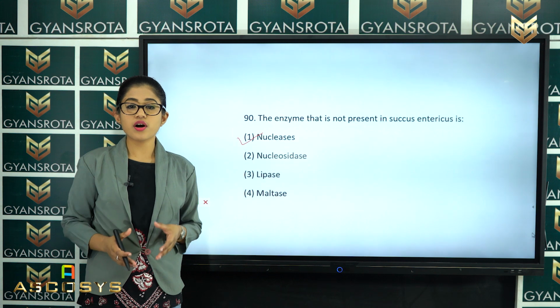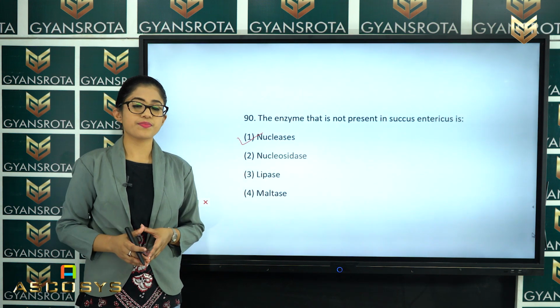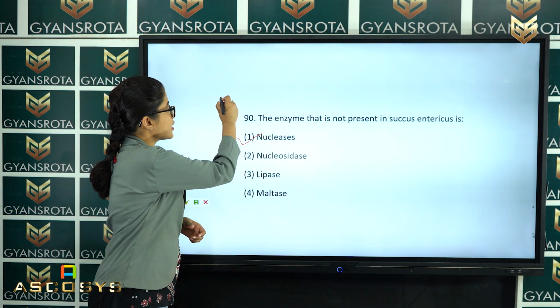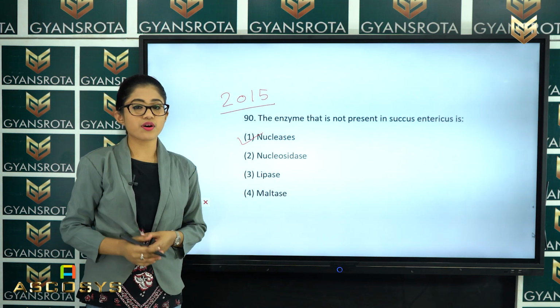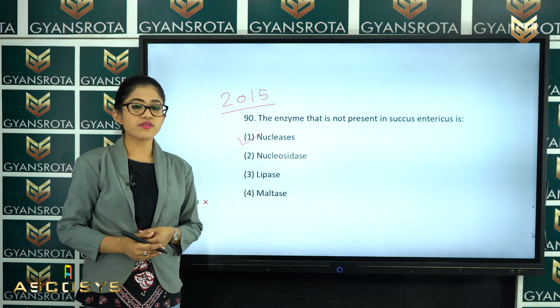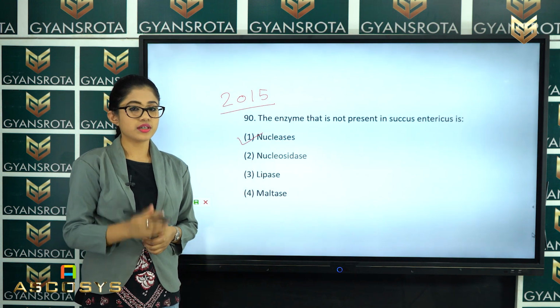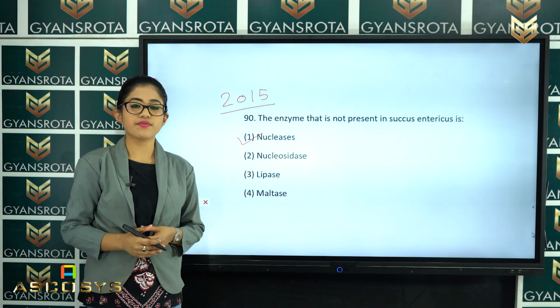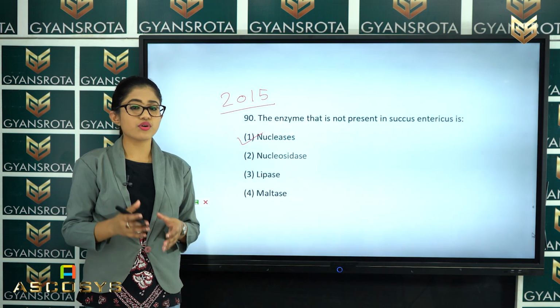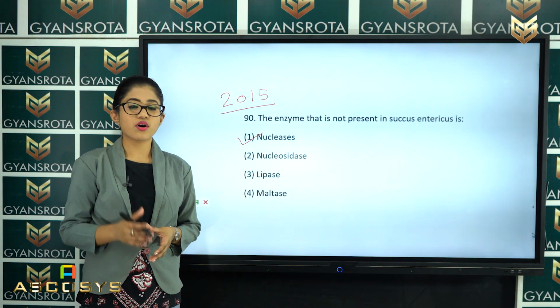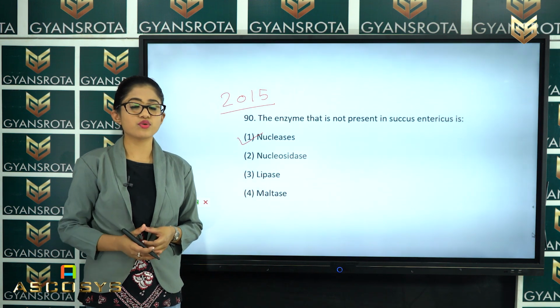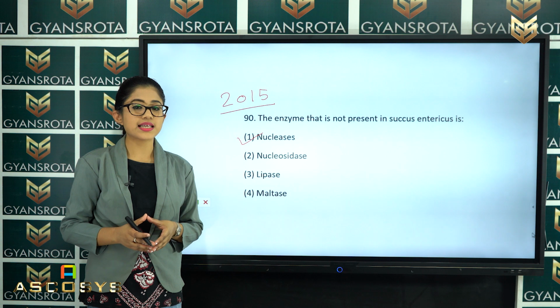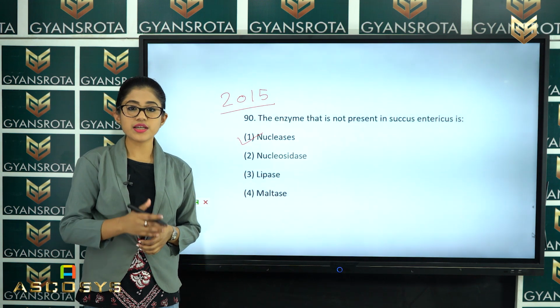So, these are all the 90 questions of the NEET question paper of the year 2015. Remember this. This is the question paper of 2015. It started from question number 1 to 90. So, there are 90 questions we have discussed till now, and all the questions which have come here are on the basis of the NCERT textbooks. So, what we have to do, we have to clear all the concepts of both class 11 and 12.